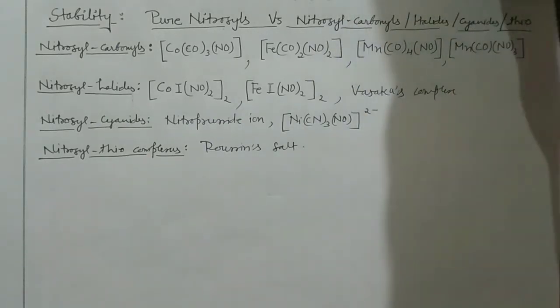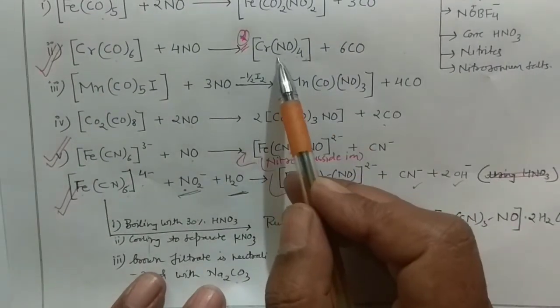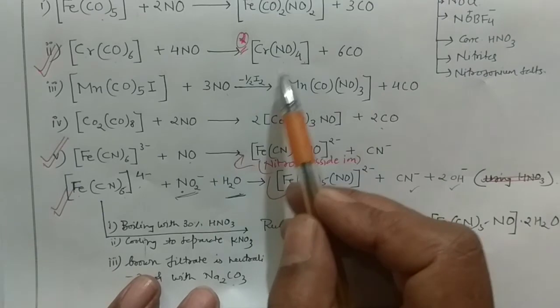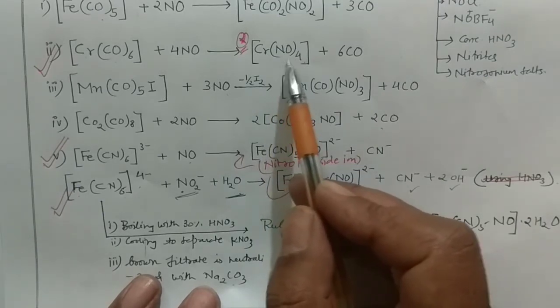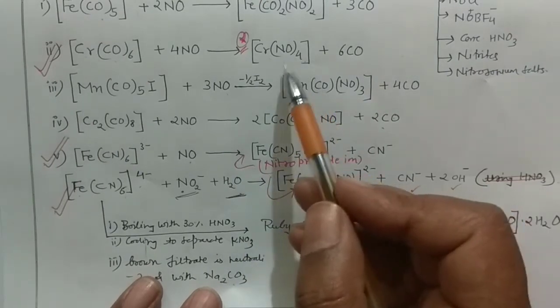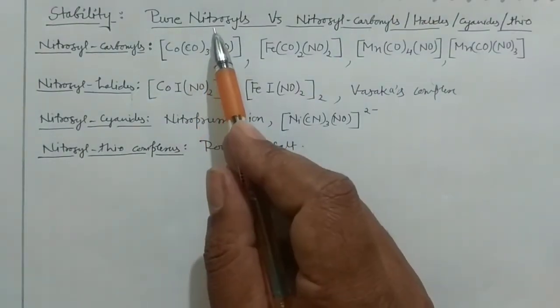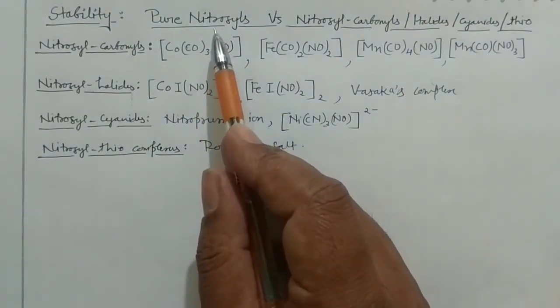So here in the first of my preparation, I already told you this is a very rare example where you are having the 4 NO. It is very difficult to find the pure nitrosyl complexes because they are not very, very stable. Remember, these pure nitrosyl complexes are not very, very stable, right?